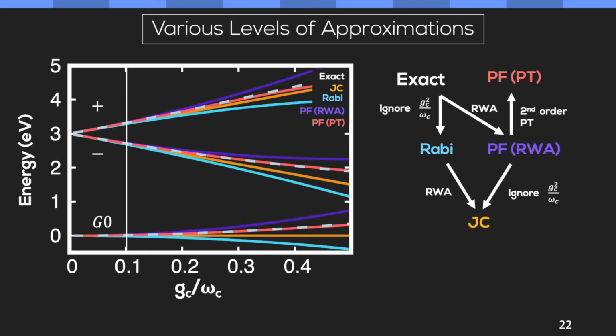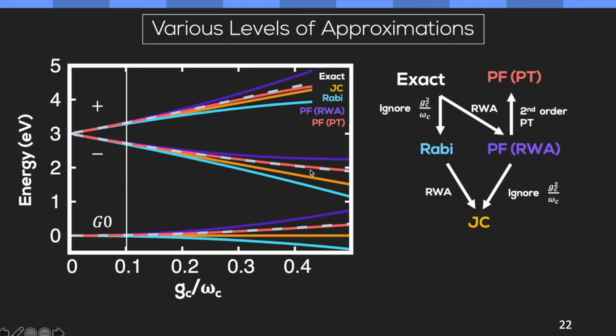So we see this by just performing a numerical calculation. This line represents the boundary between the strong coupling region and the ultra strong coupling region. Now you can see that we start with the exact, you ignore the dipole self energy, you obtain the Rabi, and then do a rotating wave and then obtain the JC. However, exact is much closer to the JC than it is to Rabi.